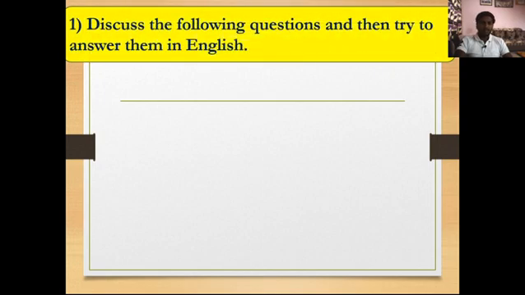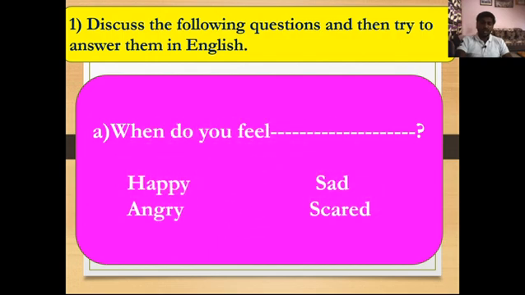This is our first activity. In this activity we have to discuss the following questions and then try to answer them in English. Here are some questions, but those questions are incomplete. We have to complete them by using the given words here and answer them in English. Look at the first question, when do you feel dash dash. In this blank space we have to use each word and frame those questions and write their responses in English.